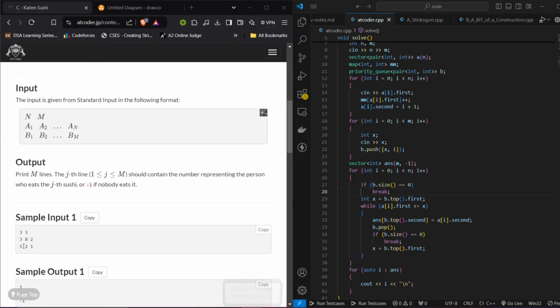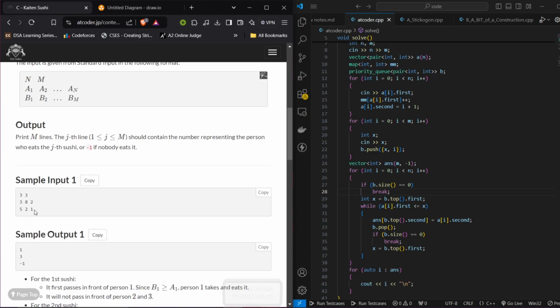So let's say we have 5 here, and 3 is the greediness value. Since 5 is greater than the greediness value, the very first person will eat it. Now we have 2. It is less than the greediness value of the first and second persons. It is not less than the third value, so the third person will eat it. Now the last one is 1. It is less than all the greediness levels that we have, so nobody will eat it, so -1 is the answer.